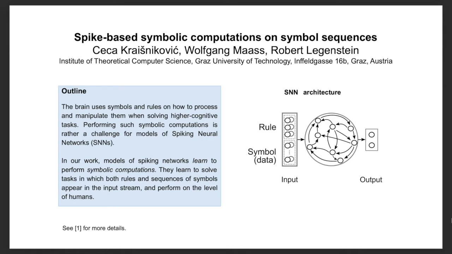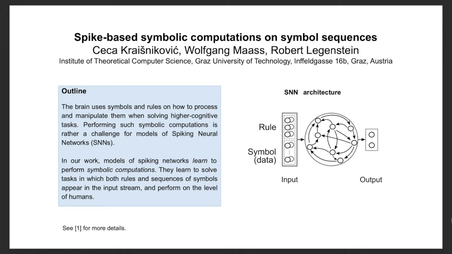My work is about modeling. We use models of spiking neurons for solving higher cognitive tasks. Such tasks typically deal with symbols and rules on how to process these symbols. That is usually easy for humans, but a challenge for our models. Usually, tasks that require manipulation of symbols based on rules are solved by models that are rule-based.